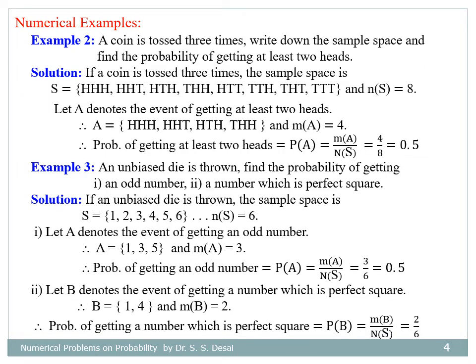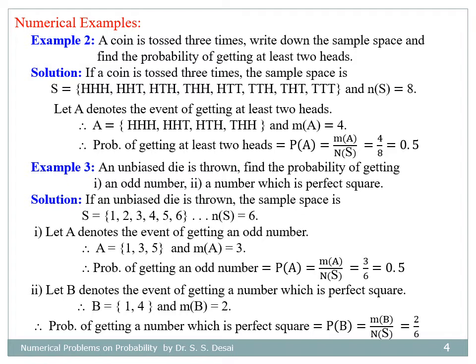So this is the second example. A coin is tossed three times. Write down the complete sample space and find the probability of getting at least two heads. So in tossing a coin three times, or tossing three coins at a time, the sample space will contain 8 sample points of four different kinds.